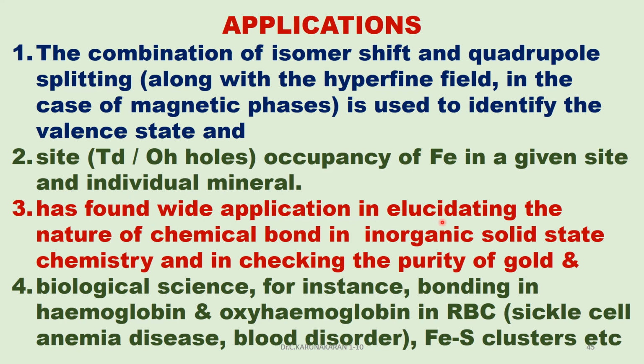It has found wide application in elucidating the nature of chemical bonds in inorganic solid state chemistry, and also in checking the purity of gold. Iron Mössbauer spectroscopy is commercially used to check the purity of gold. It is also used in biological science: bonding in hemoglobin, oxyhemoglobin in red blood cells, sickle cell anemia, blood disorders, blood cancer, iron sulfur clusters, etc.